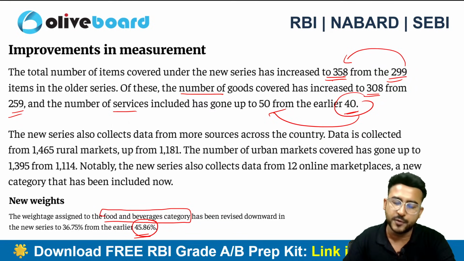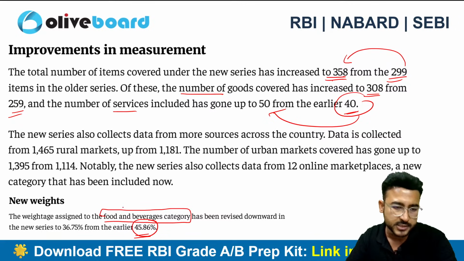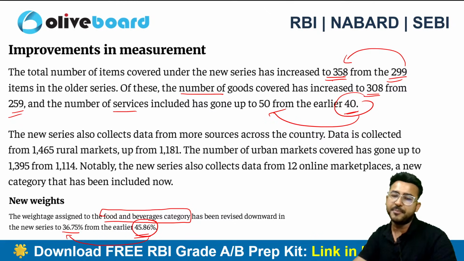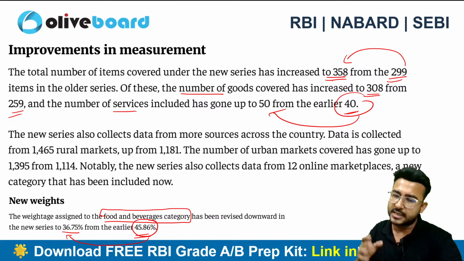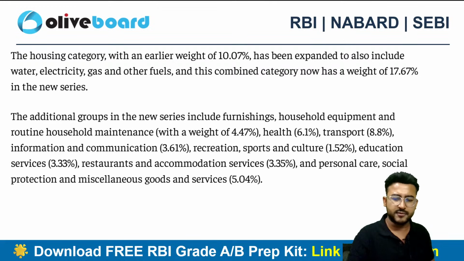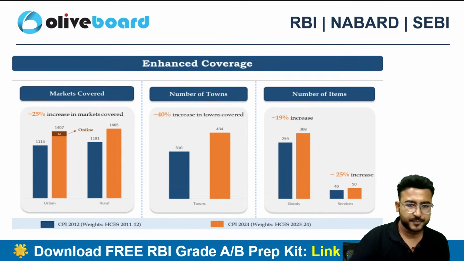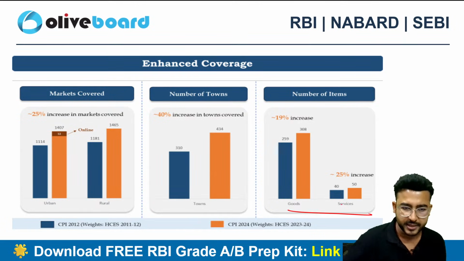Anything that happens in the food and beverage category can definitely drag the inflation upwards or downwards. So the new series will only have 36.75%. So the weight of food and beverages is now reduced, right? So many other revisions are also there. Services and goods we have already discussed.